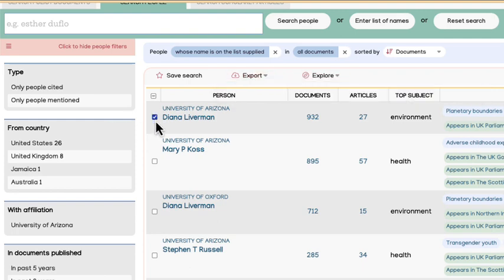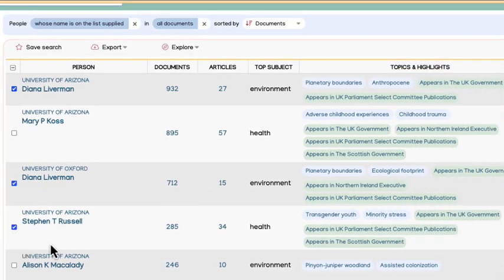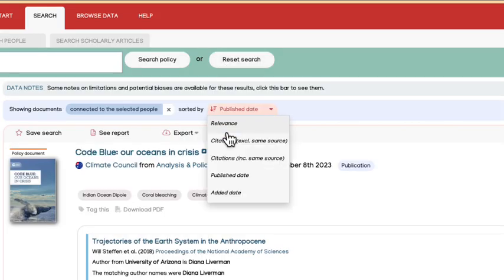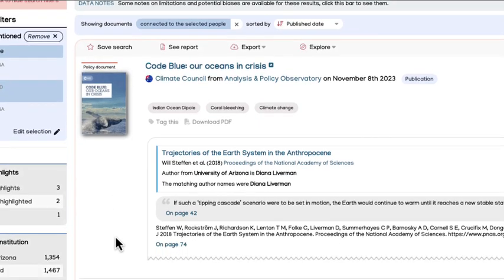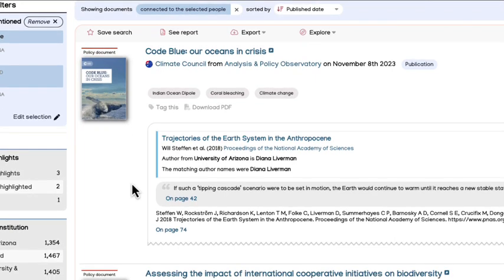If I select those two plus Stephen, that was our ORCID ID, I can explore the documents in a bit more detail. So let's have a look at the policy documents linked to those selected people. I can see we've got over 1,000 results. So these people are prolific authors and have been cited in quite a lot of policy documents.